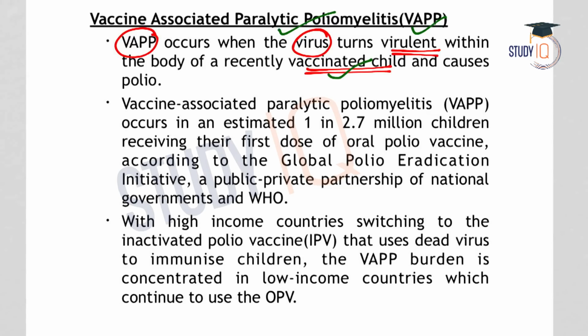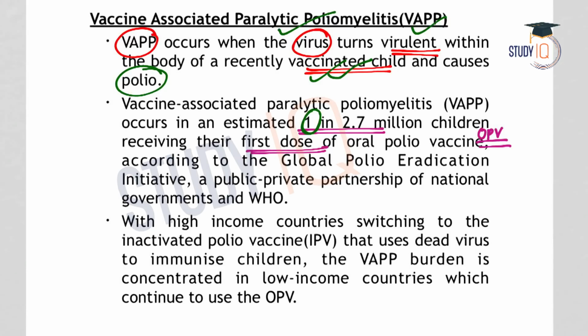So if a recently vaccinated child is affected by polio, and this polio is caused by the same virus with which the vaccination was done, it is known as VAPP. It is estimated that VAPP occurs in 1 in 2.7 million children among those who receive their first dose of OPV, or the oral polio vaccine. The number is very less. It is 1 in 2.7 million.